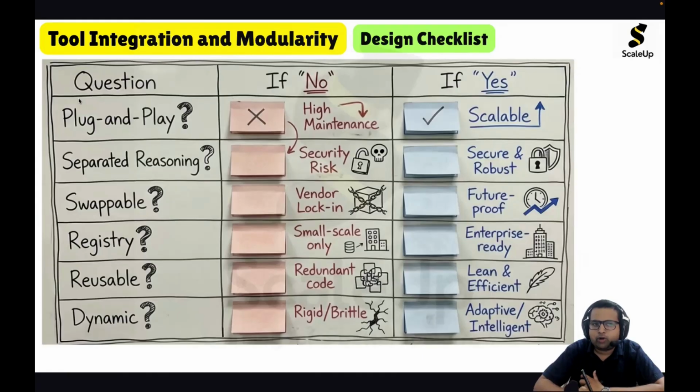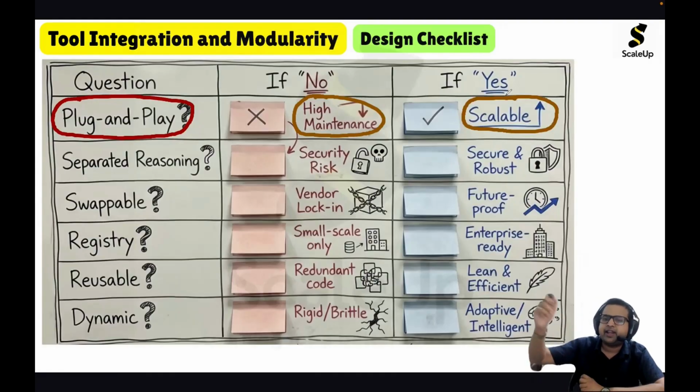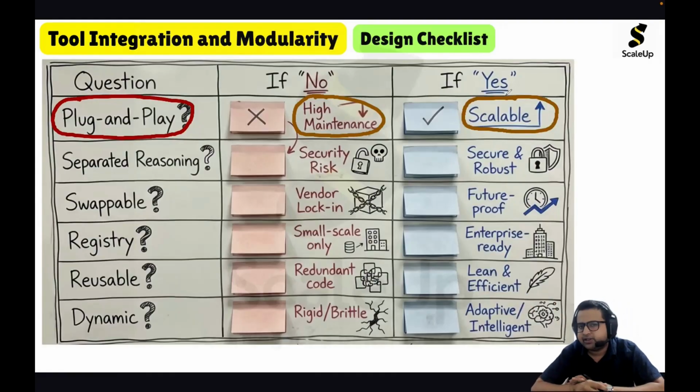If we talk about the plug and play aspect of the tool, if the tools are not plug and play, then there will be a very high maintenance overhead, because if you are adding a new tool, you have to make changes in the agent code logic. But if the tools are plug and play, then your system will be scalable. Meaning, in your agentic AI system, you can add hundreds and thousands of tools without changing the core logic. Hence your system will be very scalable if the tools are plug and play.